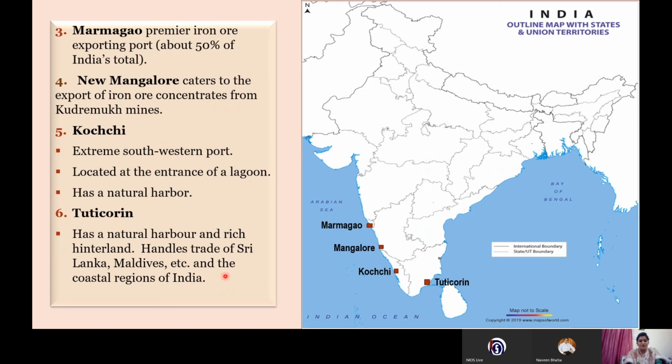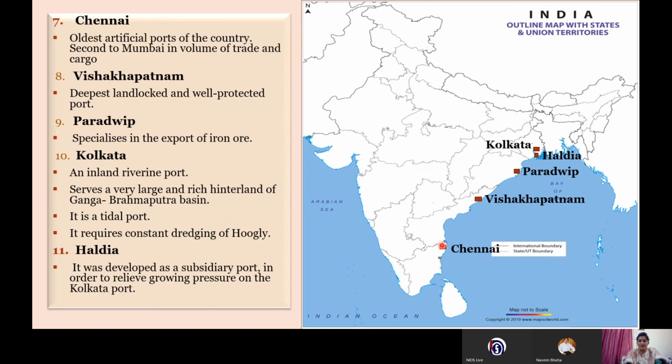Next we have the Tuticorin. Now we have entered the ports on the eastern coast. Tuticorin is the lowermost, and it has very great significance for transporting goods to Maldives, to Sri Lanka, and other coastal areas, or like the Lakshadweep part of India we have. So it is very useful for that. Next, again we have the ports on the eastern coast.